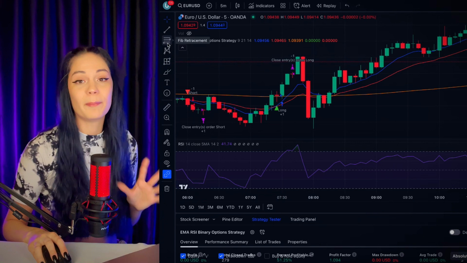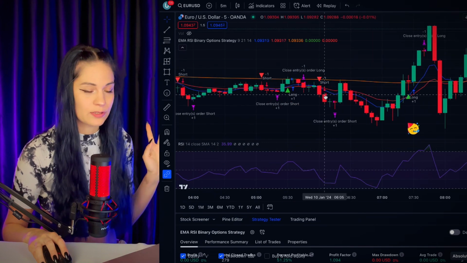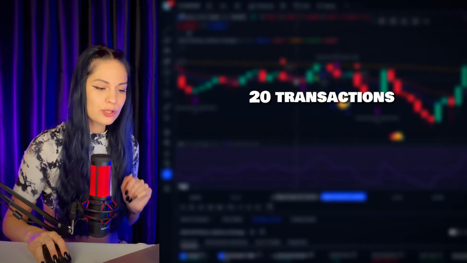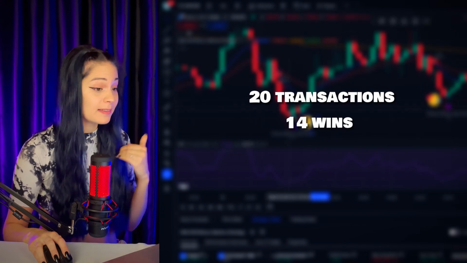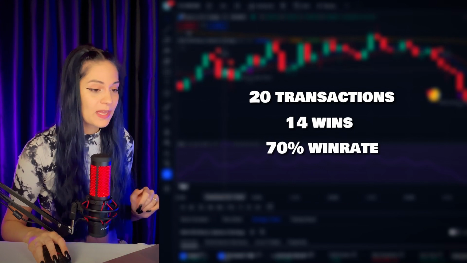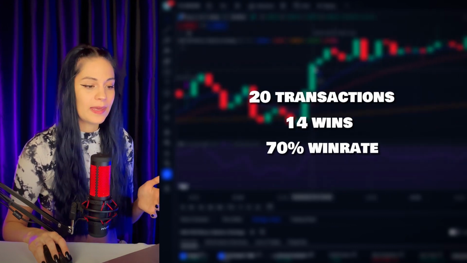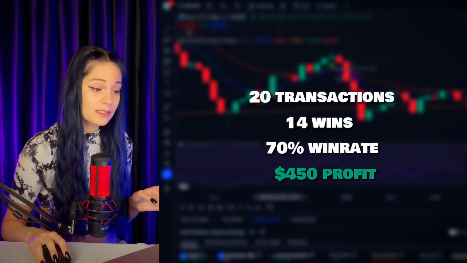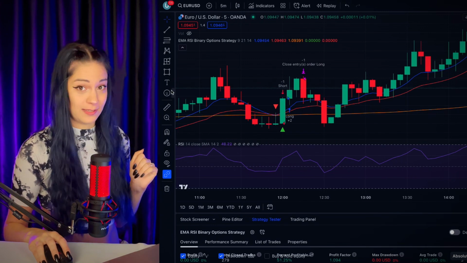So I've conducted a little backtesting on the euro-dollar currency pair over the last 20 transactions. And to be quite honest with you, I'm really shocked here because out of 20 transactions that we had, 14 of them closed in black, meaning that we got the money out of it, and that means that we have a 70% win rate. And this is with us using $100 per one trade and a payout of 75%. So that means we would get $450 of profit without even using martingale at all in this situation.